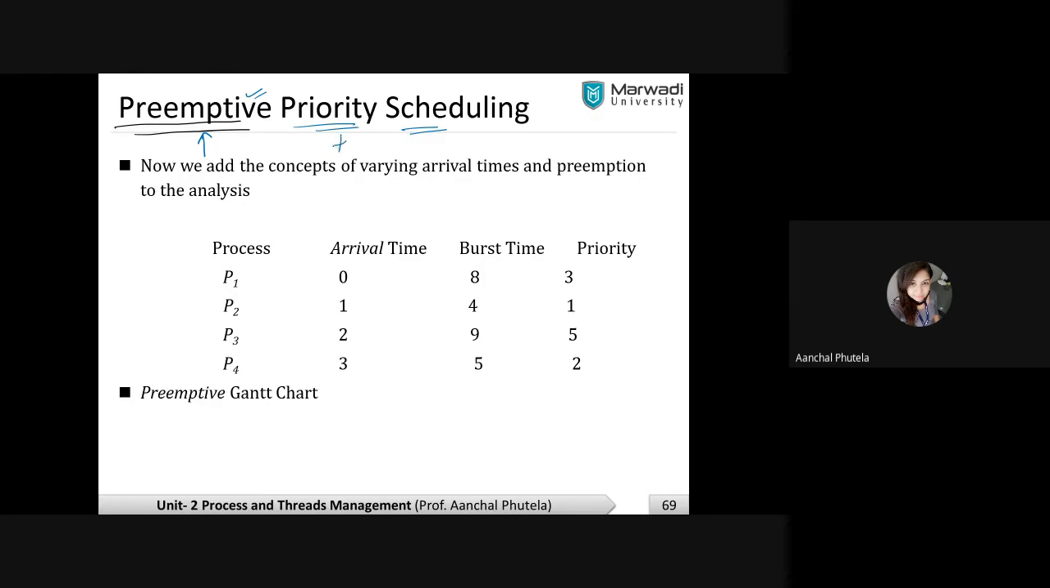The process which is having high priority will be scheduled first. Simplest way. But now this is a preemptive fashion. This is the preemptive approach we need to follow over here. For example, let us see with an example. We are having 4 processes in the system with arrival time, burst time, and priority.